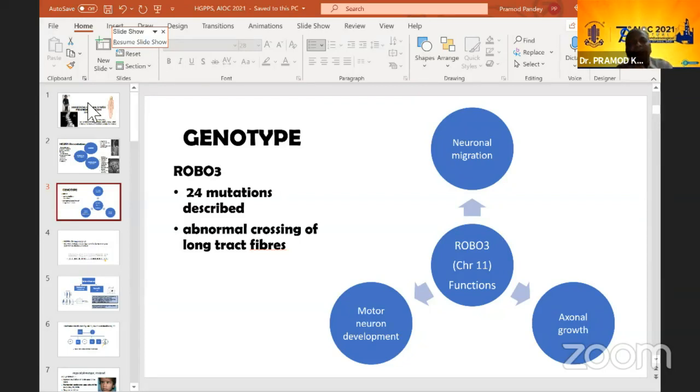So what is happening is that these fibers can't find their way because of the ROBO3 problem, so they are not able to move to the medial longitudinal fasciculus and ascend up. So there is no horizontal gaze. Otherwise, the convergence pathway is different, so convergence is retained. ROBO3 does neural migration and motor neuron development, so all these functions will be affected once there is a problem with the ROBO3 gene.